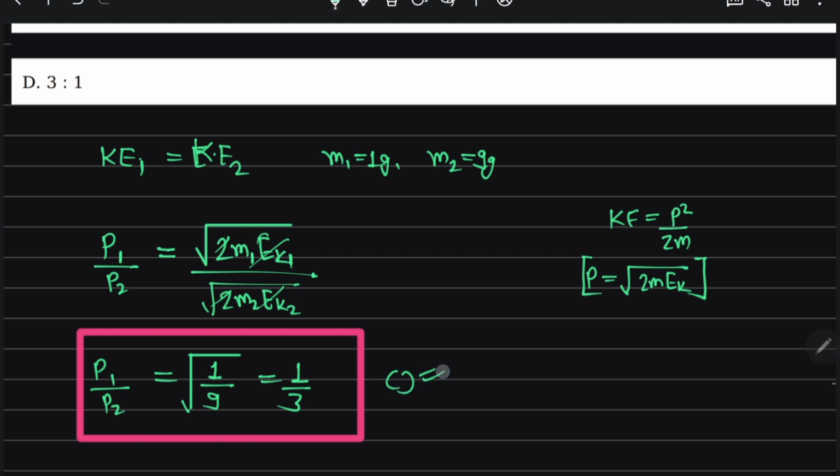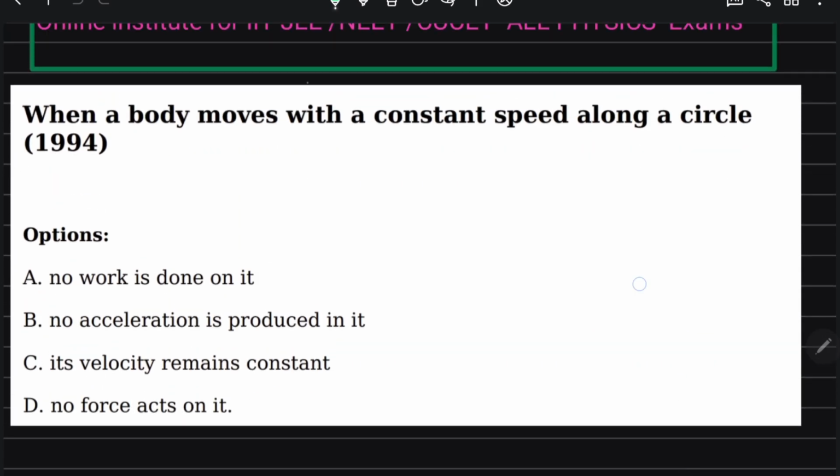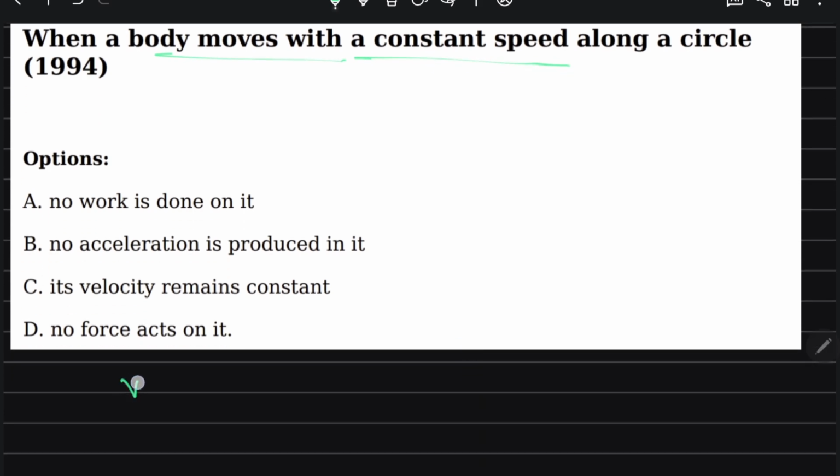Easy now. This is not difficult. We already know all these things. I started all these basics. Right, now I proceed. When a body moves with a constant speed along a circle, speed is constant, and no work is done on it.